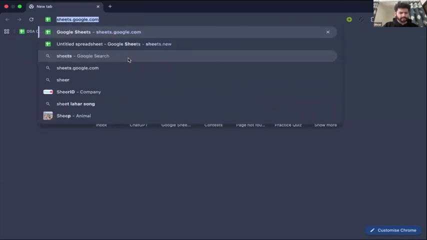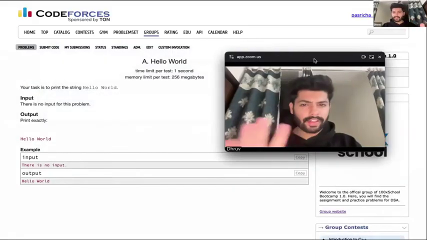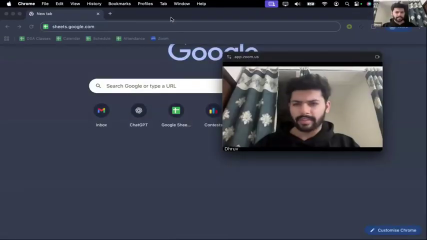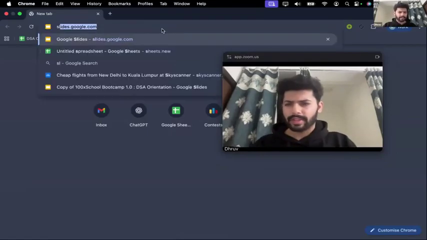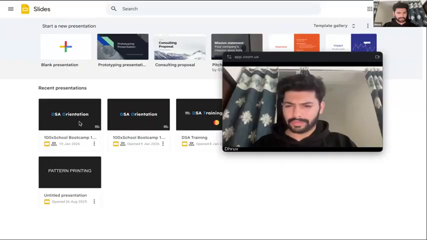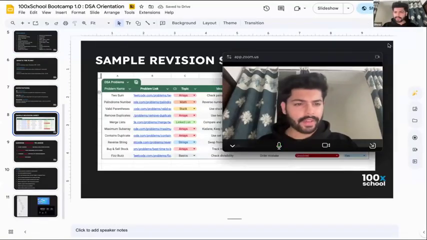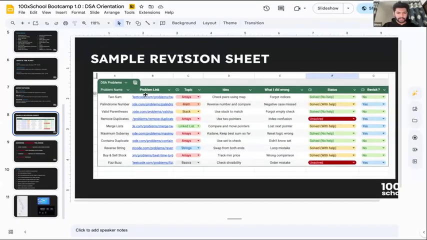I'm not sure if I have that or not. I think everyone remembers what that was. Let me check if I have that. It should be in the slides. So this revision sheet, right? हाँ, यहाँ पर है हमारे पास, ठीक है.